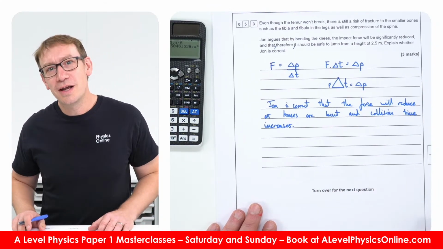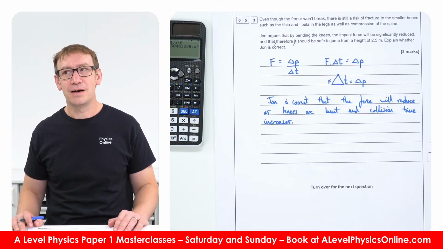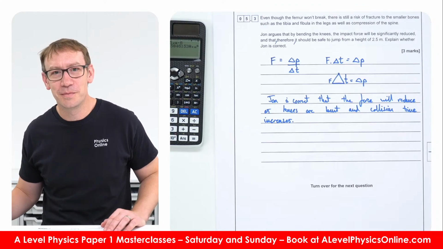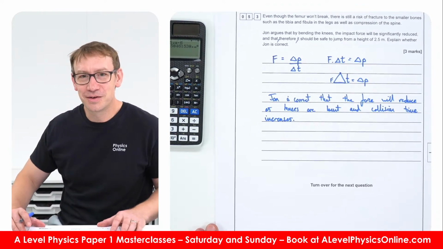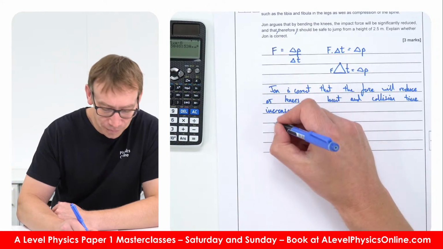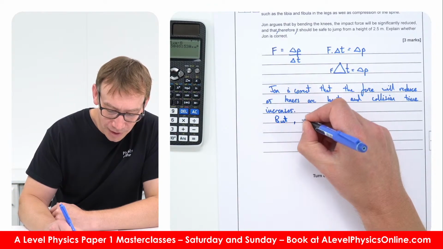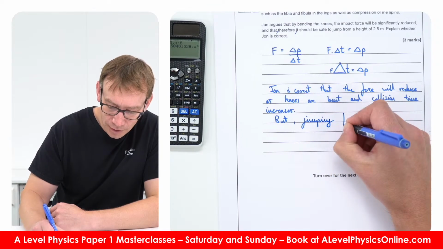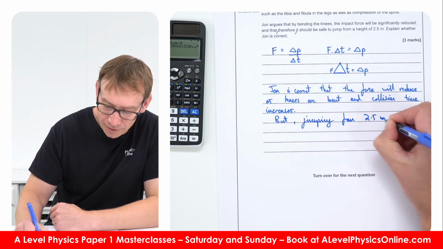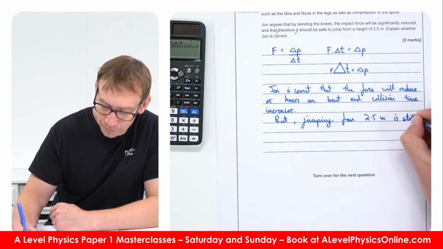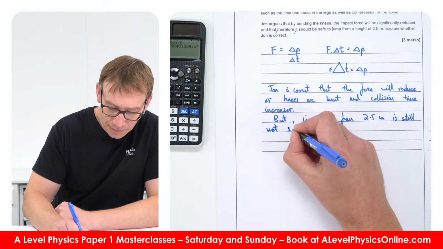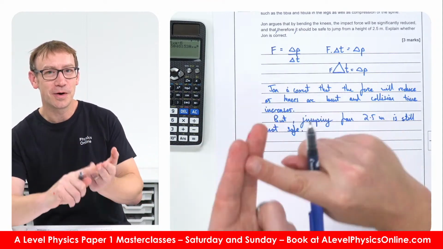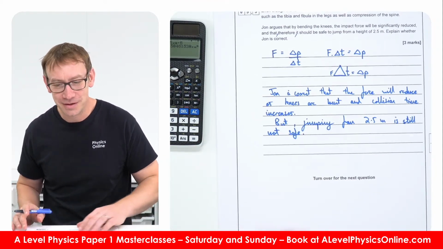They are not necessarily correct because if you've ever jumped from that height, it is quite difficult. Speaking as a former paratrooper who did lots of jumping from things, including jumping from heights as you do lots of the training, I would say, however, jumping from 2.5 meters is still not safe. And if it is safe, you need to make sure you're wearing combat boots, 2-footed landing, and then you roll out of it, speaking as a para-trained former soldier.